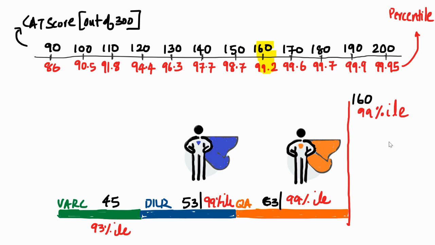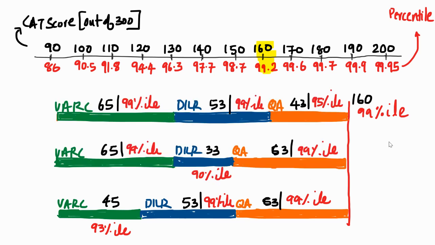Or maybe I will be very good at DLR and QA, and ensure that I get something very close to 45 marks in VARC, instead of, let's say, something like 65 or maybe 70 marks. This is of course based on last year. So you decide what your game plan is. At the end of the day, I believe it is important that you come with a plan of action. At this point in time, you would go with a rough idea: this is my goal, this is my overall target that I want to set.